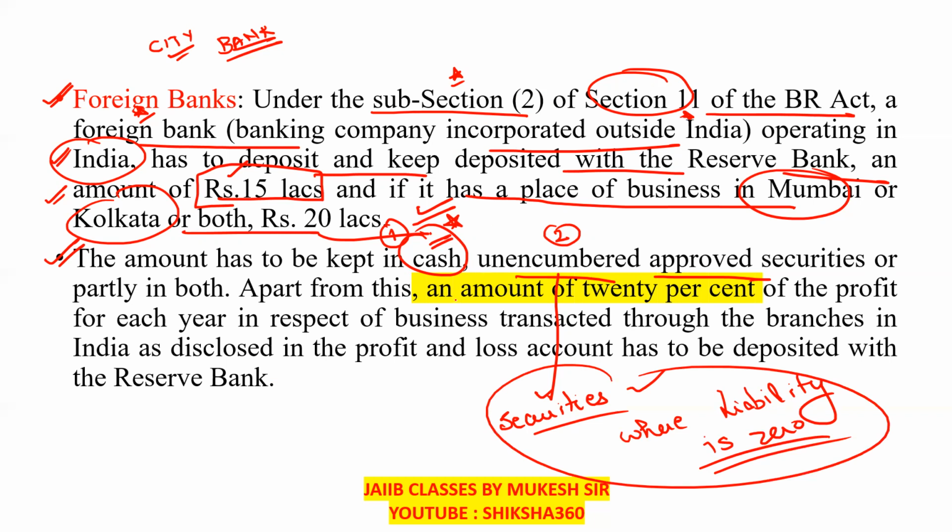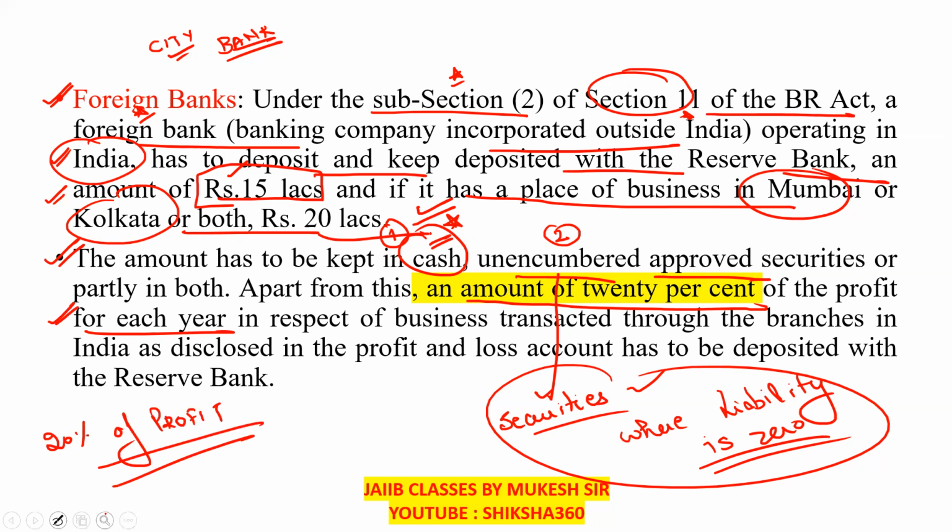That is of the profit. An amount of 20% of the profit for each year, in respect of business transacted through the branches in India as disclosed in the profit and loss account. Generally, you will see that the P&L amount has to be deposited with the Reserve Bank.